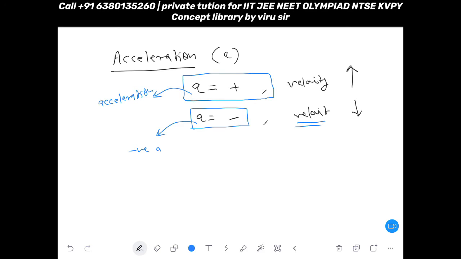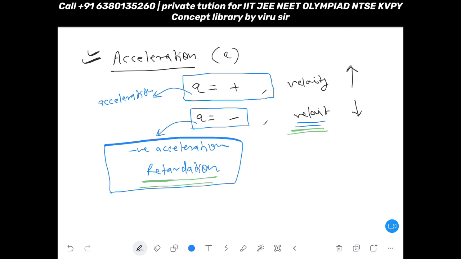You can say negative acceleration, okay, or you can say retardation, because your velocity is coming to zero, it is decreasing, so you will say retardation, right? Now see, let's have some feel about acceleration. Actually retardation is nothing but when velocity will decrease.